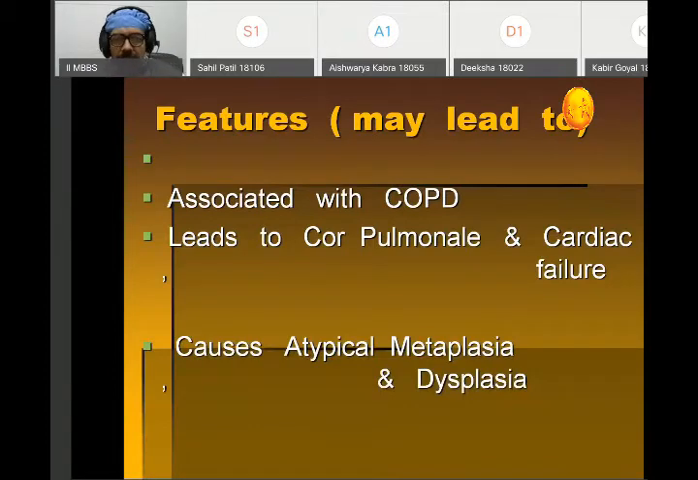Now, it is usually associated with COPD. It may lead to cor pulmonale and cardiac failure. Long-standing infection in case of chronic bronchitis may lead to metaplasia and dysplasia.